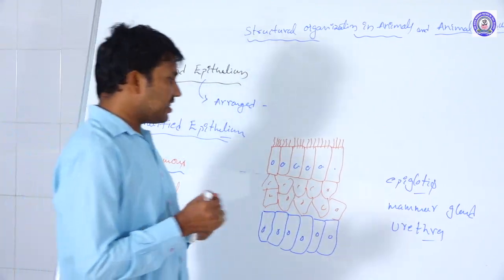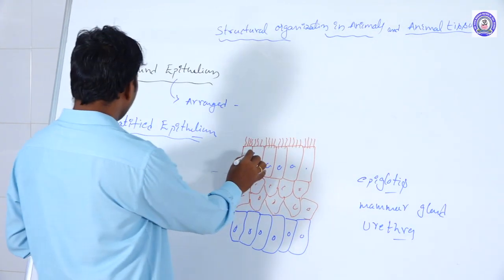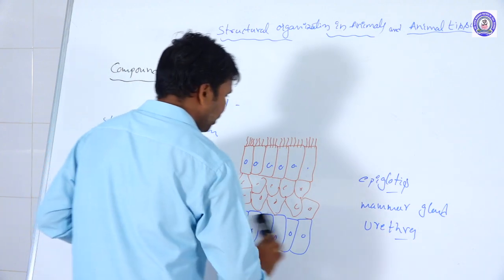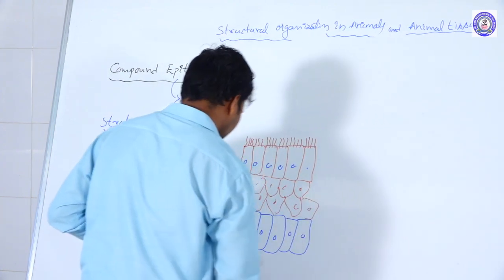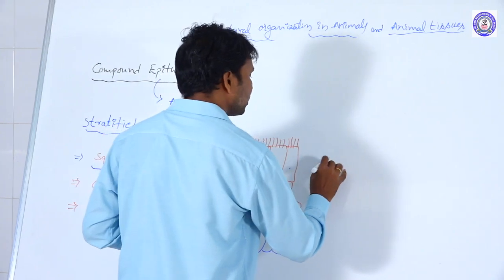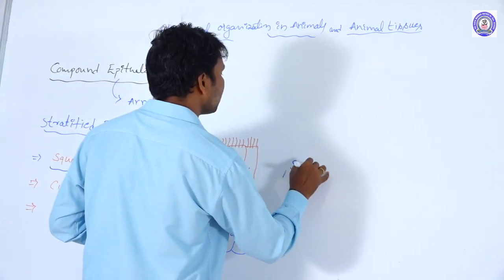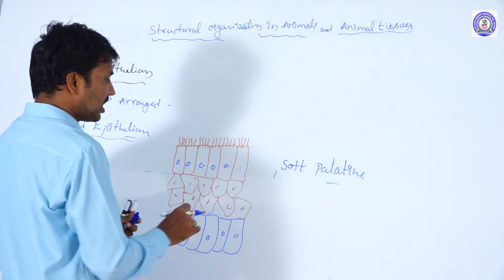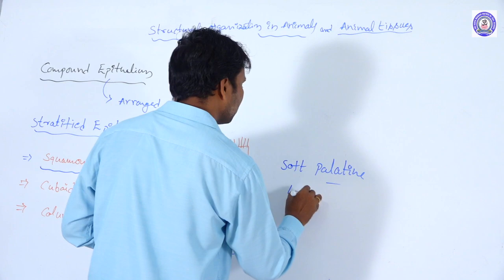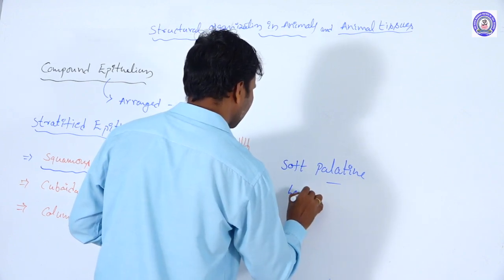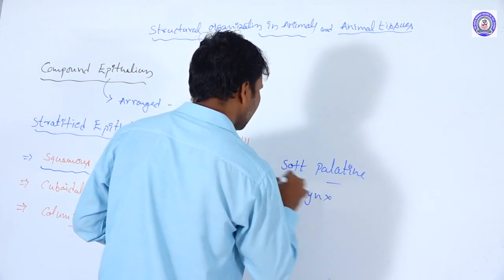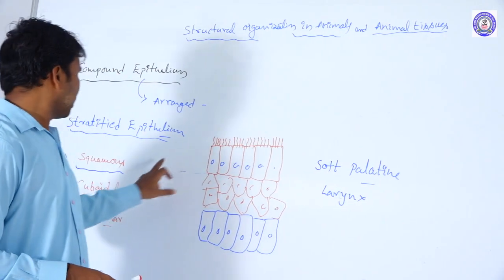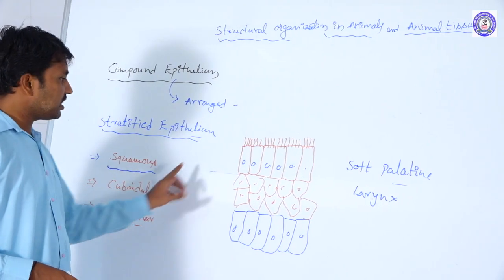Stratified columnar ciliated epithelium is found in the palatine structure, the soft palate region, and the larynx region, whose surfaces are covered by it.